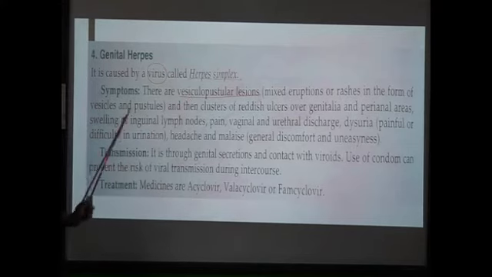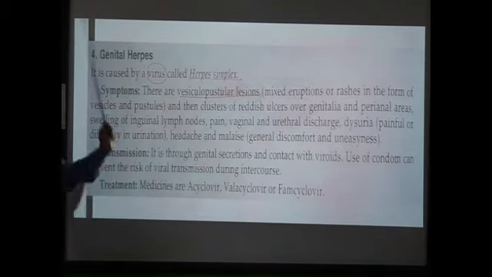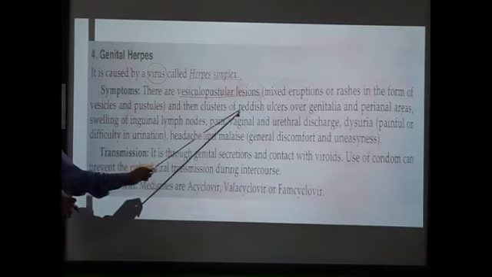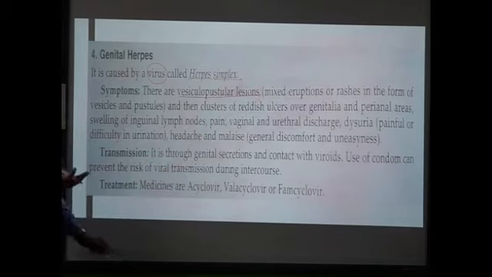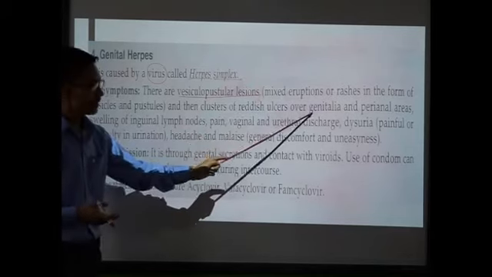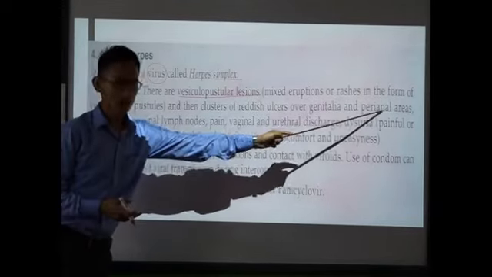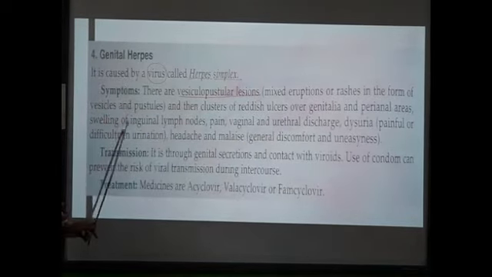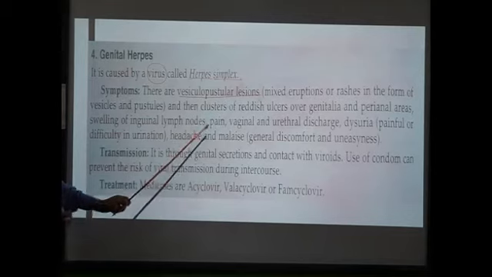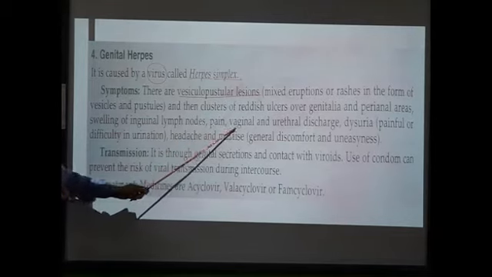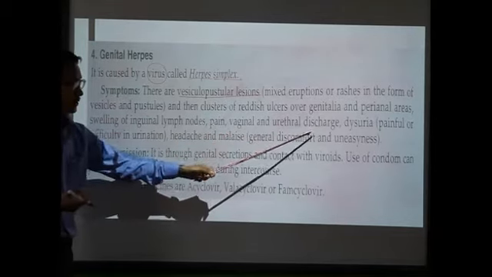Vesicular means vesicles, pustular means pustules. Clear? And there will be appearance of reddish ulcers in clusters over the genital area and in perianal areas. Swelling of inguinal lymph nodes, pain, vaginal and urethral discharge.